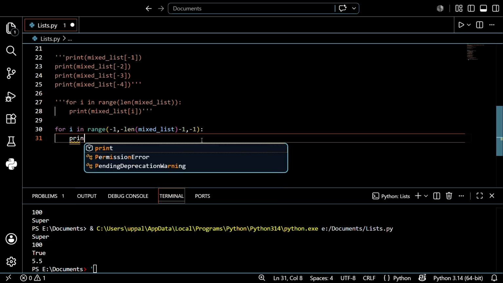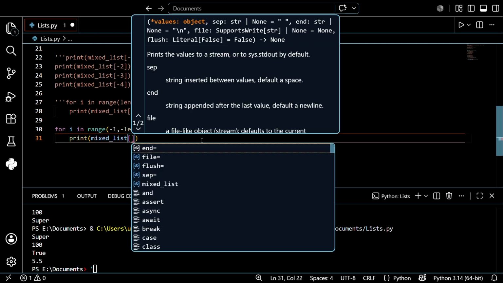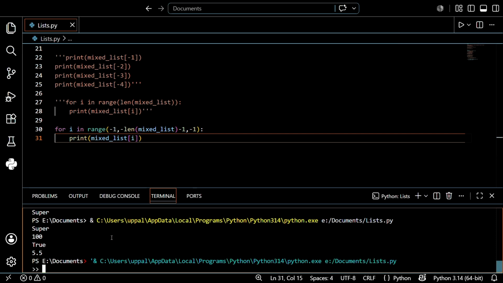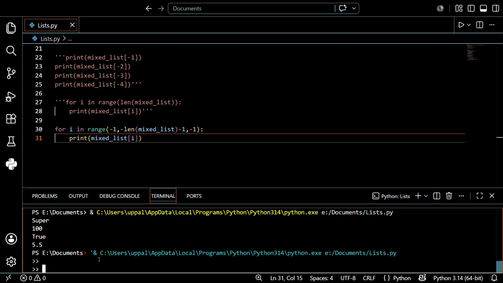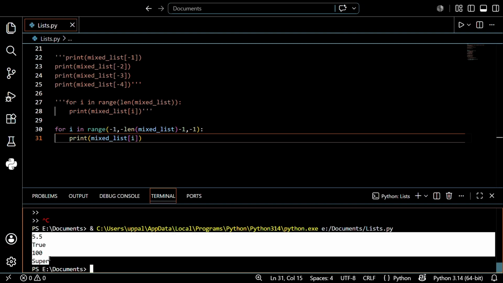And I just want to print, print of mixed list of i is done. So before that I just want to save this and run this. What will happen? Let's see. I think it's loading, guys. So just run it again. See, it is done in the reverse loop, like 5.5 200, right?